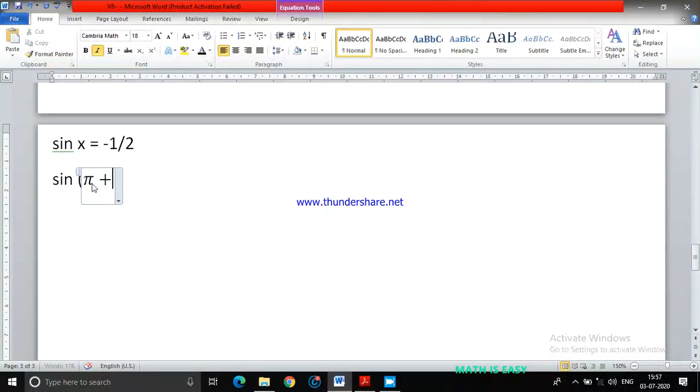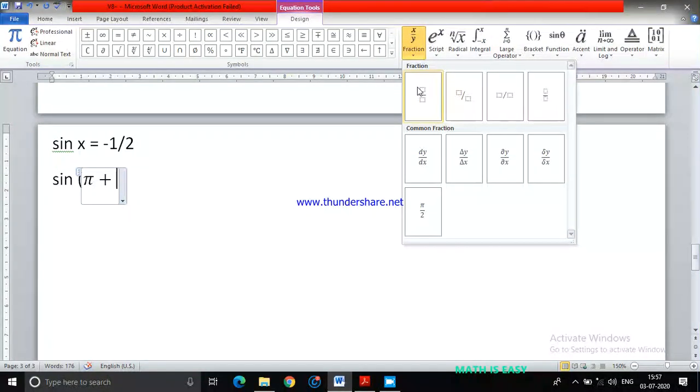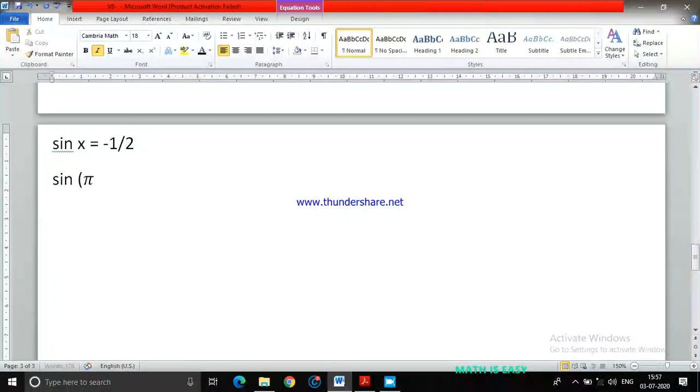Pi plus. Now what comes here? Pi by 6, right? I want the general solution. First, the possible x values are pi plus pi by 6. Let me write a few solutions like this.